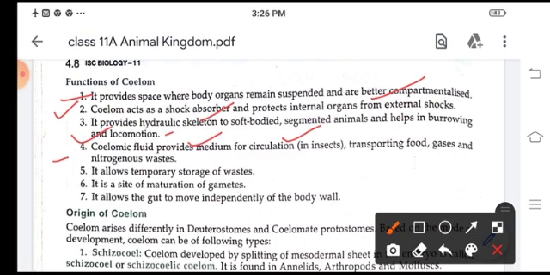Now coelomic fluid provides a medium for circulation, transporting food, gases and nitrogenous waste. It also stores waste temporarily. It is also the site for maturation of gametes, and it allows the gut to move independently of the body wall.